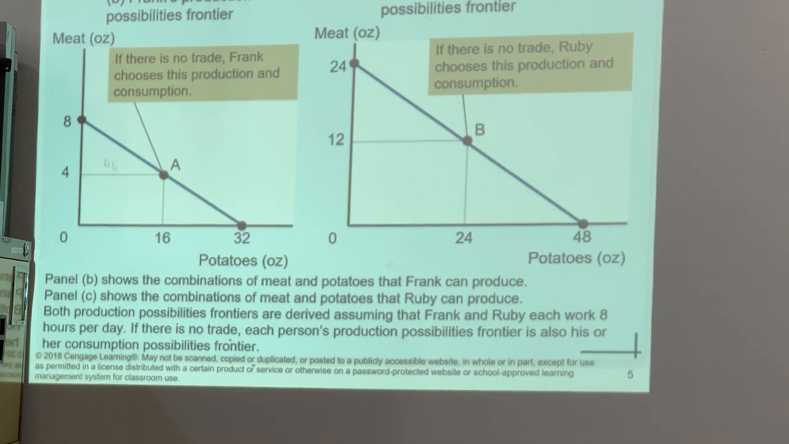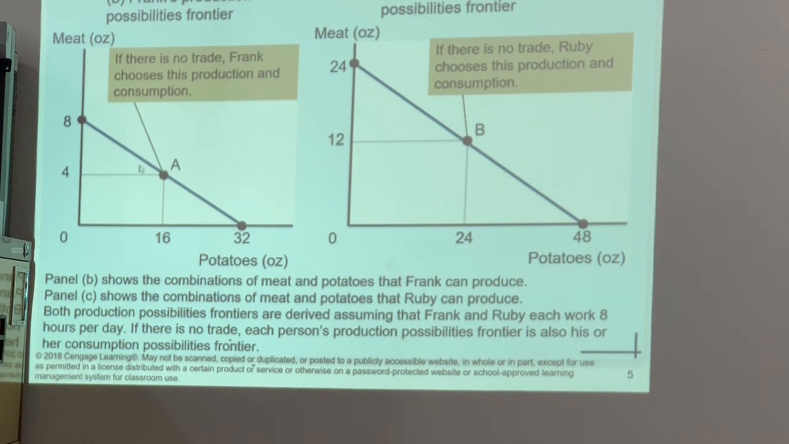Then we can see that above the production possibility frontier line, they cannot consume. Below this point, they do not want to consume. So they want to consume where they can produce. Without trade, Frank is going to produce this much of potatoes and meat and consume this much of potatoes and meat. In a similar manner, Ruby does the same thing.